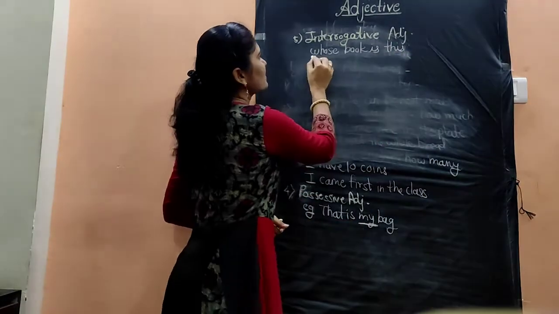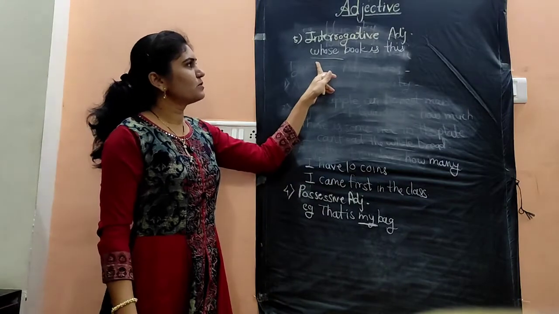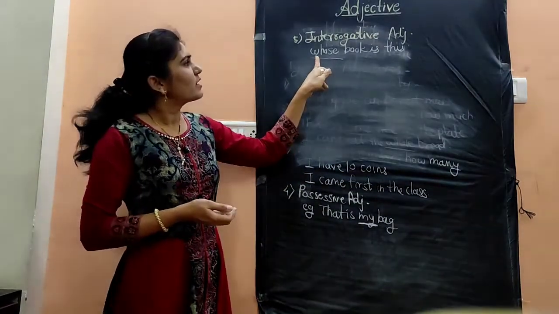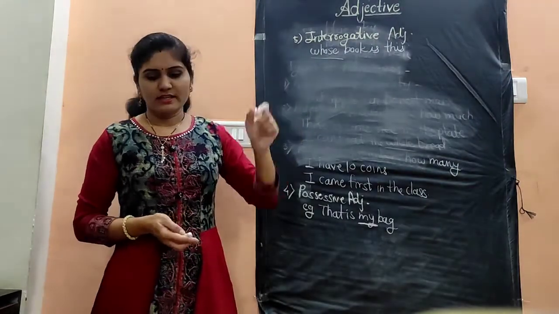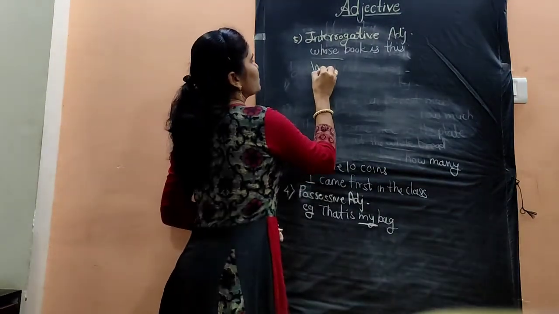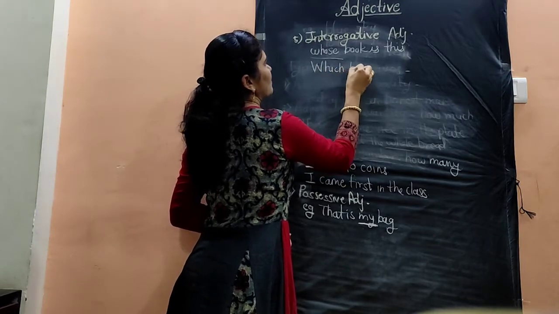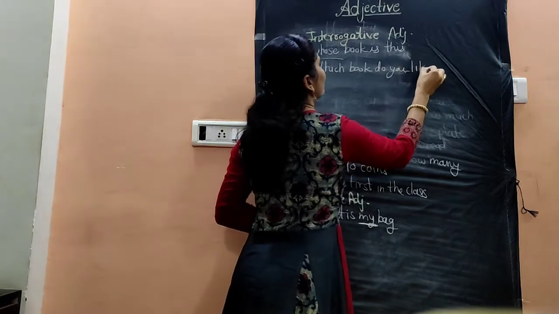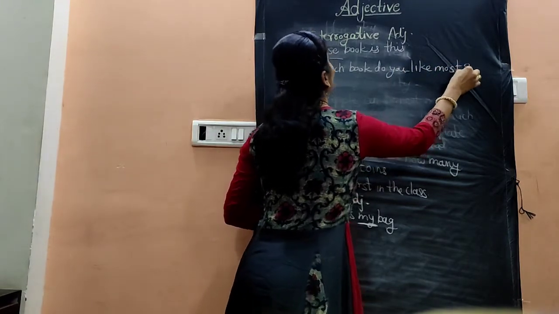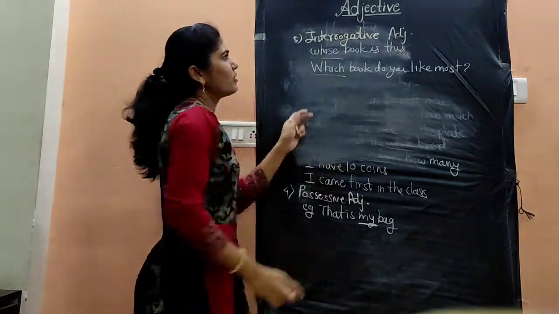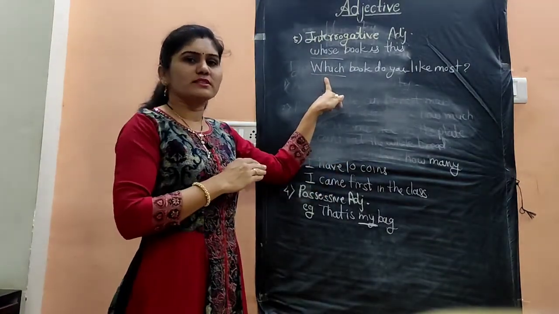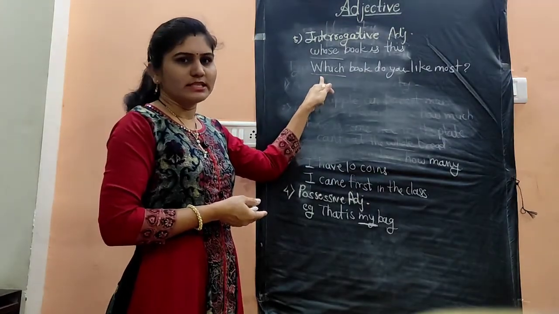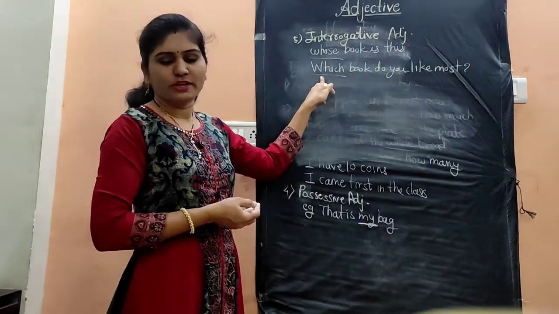Here the word whose is the interrogative adjective because it is used to ask the question. And let's see another example. Which book do you like most? Here which is also an example of an interrogative adjective which is used to ask the question, but here it functions as an adjective. So these are the interrogative adjectives.